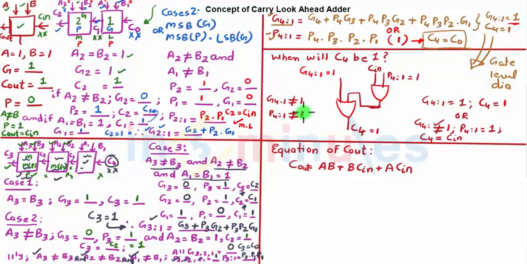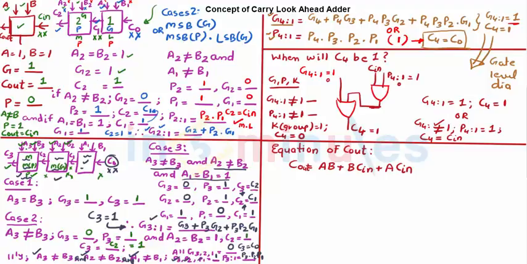You remember we studied three signals G, P, K, and they were all mutually exclusive. So if both of these are not 1, that means group kill would be equal to 1, and that means my C4 should be equal to 0, which you can easily get from this gate level representation also. If this is 0 and this is 0, then your output C4 is going to be 0, and hence we get an adder where we can predict the carry by just looking at group generate and group propagate.